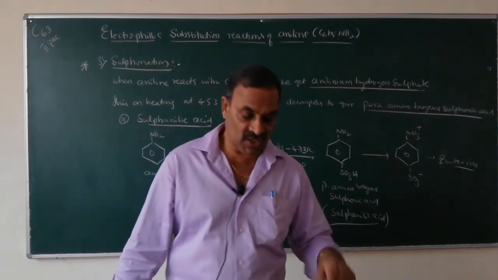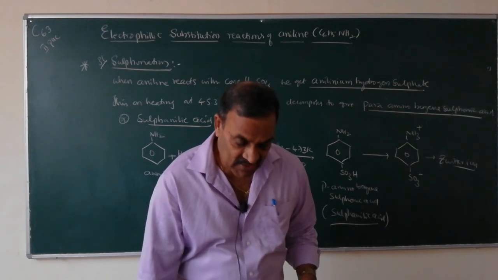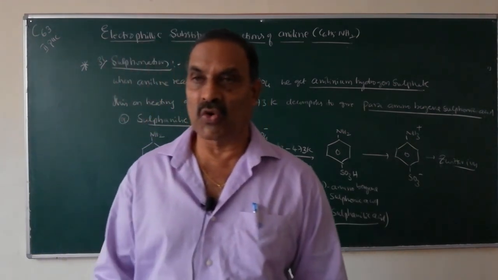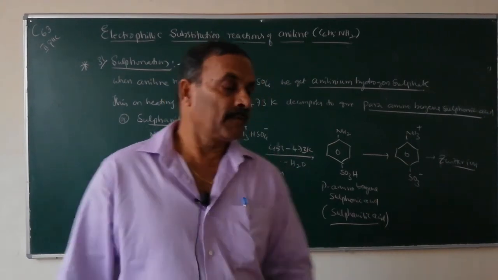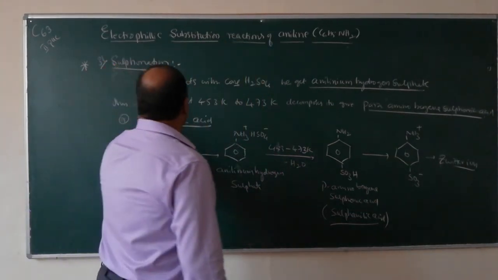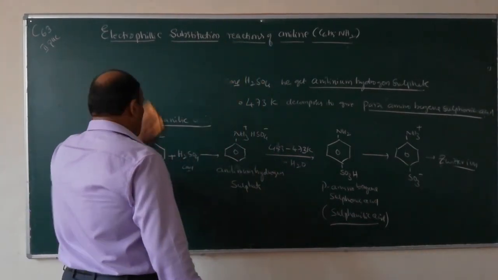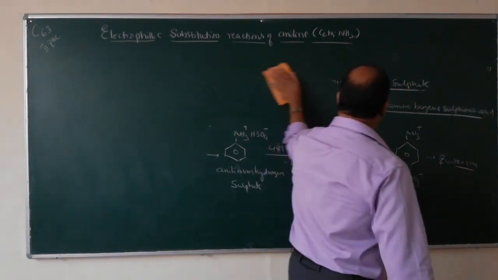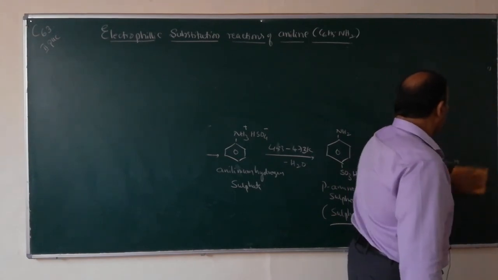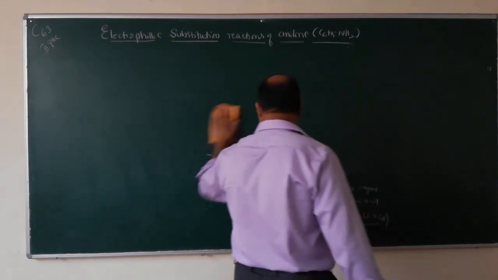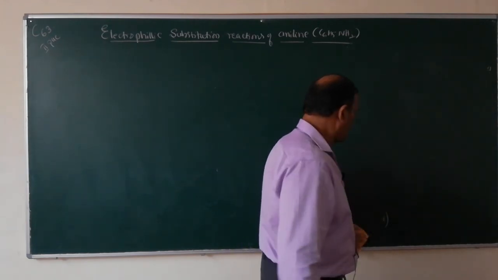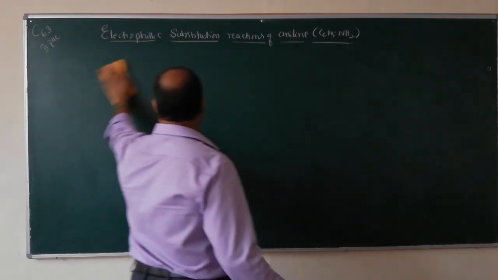Coming to sulfonation, when aniline is sulfonated by heating with concentrated H2SO4, you will get anilinium hydrogen sulfate first. This on heating will give para amino benzene sulfonic acid, or sulfanilic acid.